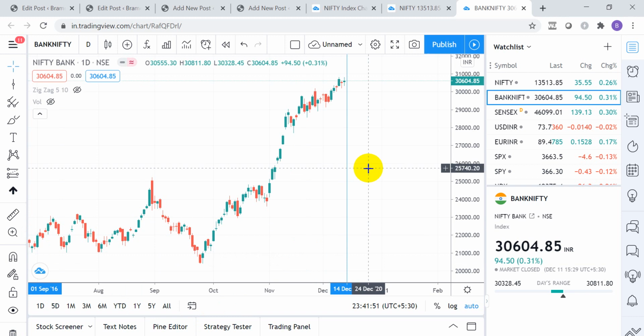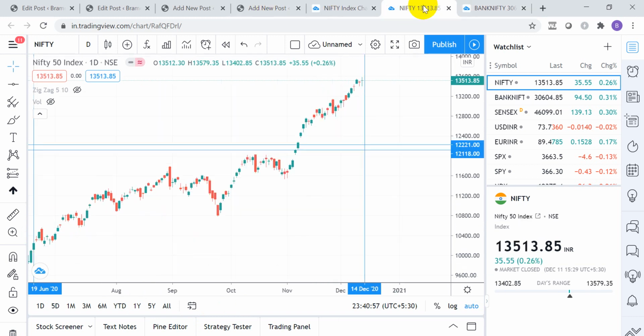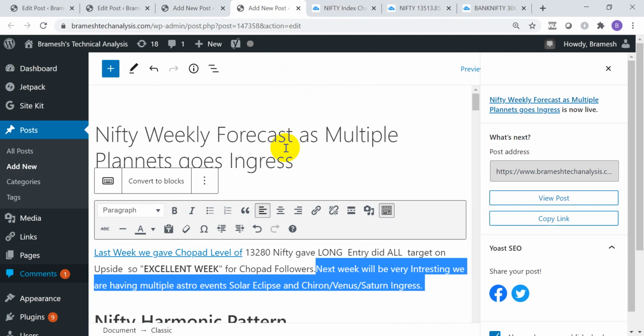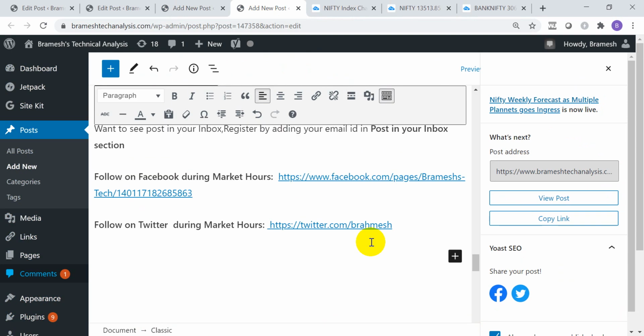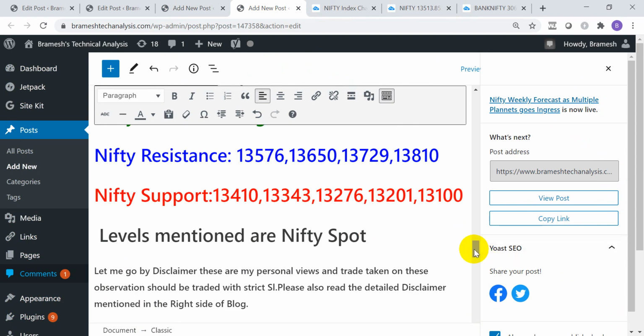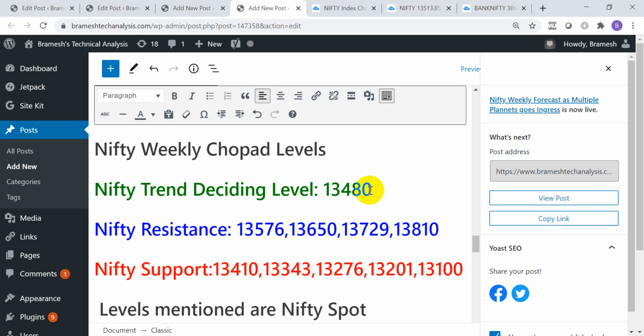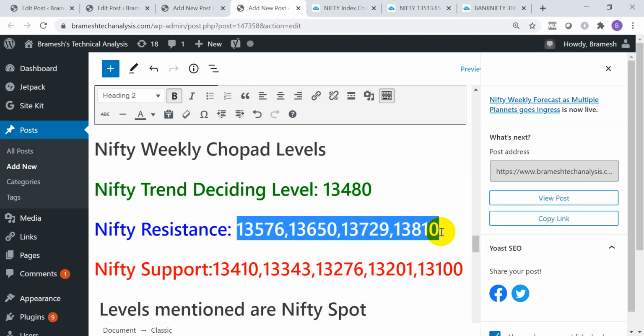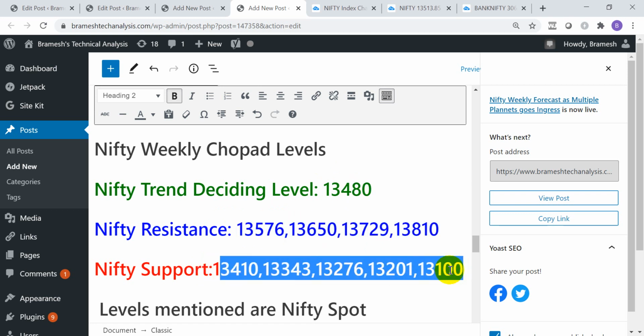Now Nifty has been going on the upside, with the chopper levels which I mentioned here on my site. What I'll watch out for is a close above 13480. These are the targets I'm watching for on the upside. And if 13480 is not breached, then these are the targets which I can see on the downside. These levels are clearly mentioned. You just use these levels, and in conjunction with that, note down the high and low of tomorrow.